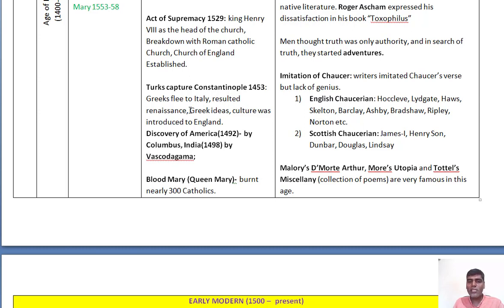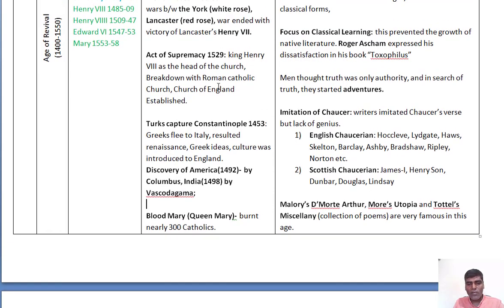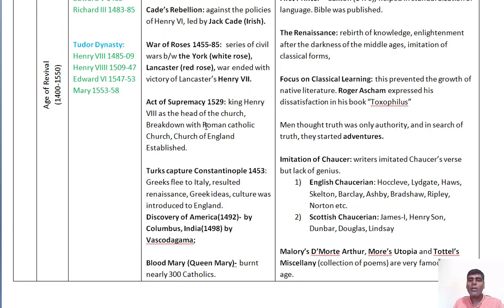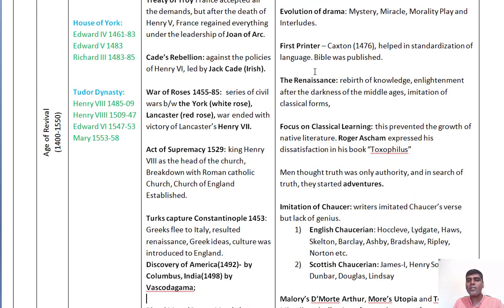And during this age, as we have discussed earlier, the discovery of America by Columbus, the sea route, and the discovery of India's sea route by Vasco da Gama happened. This is the beginning of the colonialism of England. So because of the Turks' capture of Constantinople, the Renaissance started. Renaissance is nothing but the rebirth or enlightenment of knowledge.